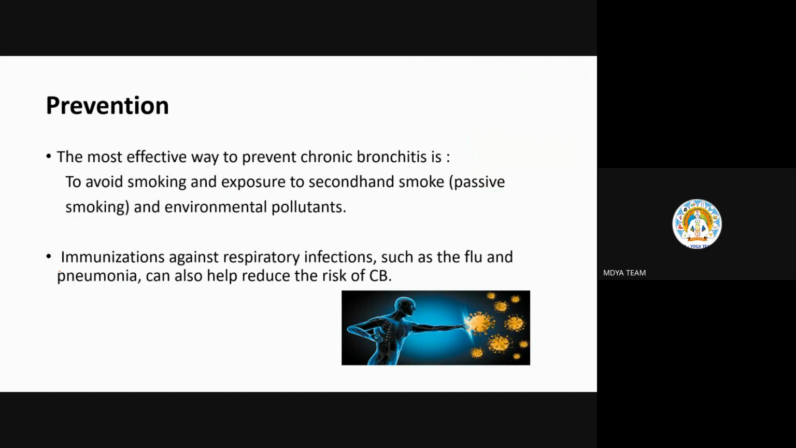So prevention: the most effective way to prevent chronic bronchitis is to avoid the main cause, smoking and tobacco, and to avoid exposure to second-hand smoke. Second-hand smoke itself is passive smoking, okay? And environmental pollutants, which we can't get rid of. We will definitely inhale them in the environment and get those pollutants inside us. Then immunization against respiratory infections.